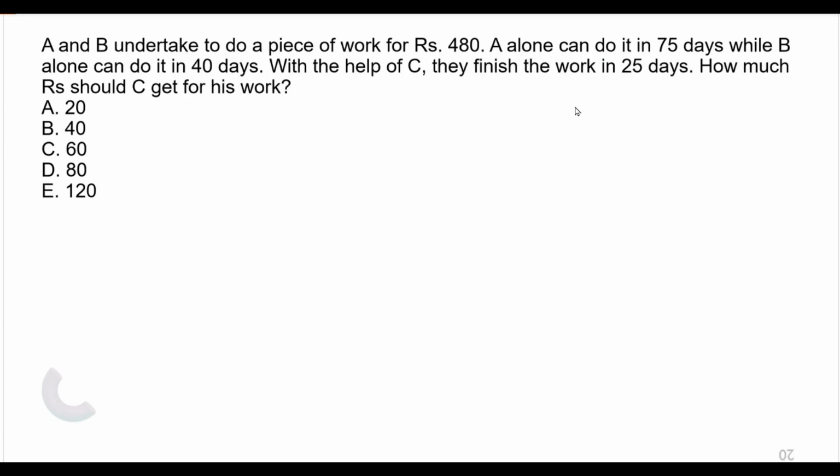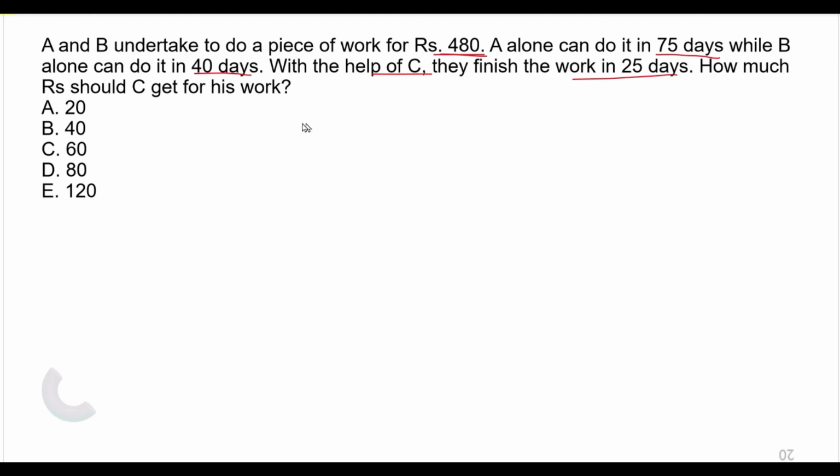If you are watching the video, you can pause the video and attempt the question yourself. Coming back to the question, A and B can do a piece of work for 480. A can do the work alone in 75 days, B can do the work alone in 40 days. With the help of C, they can do the work in 25 days. So here we are given the time taken by A and B and A, B, C together.